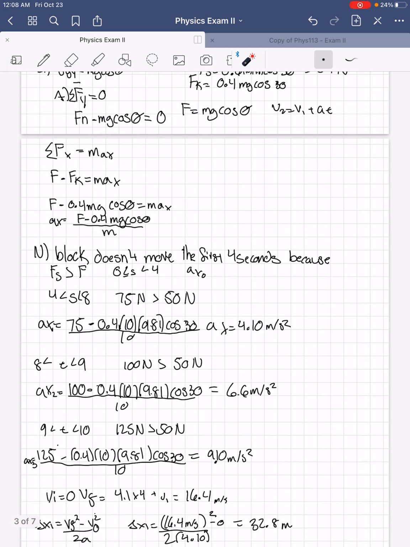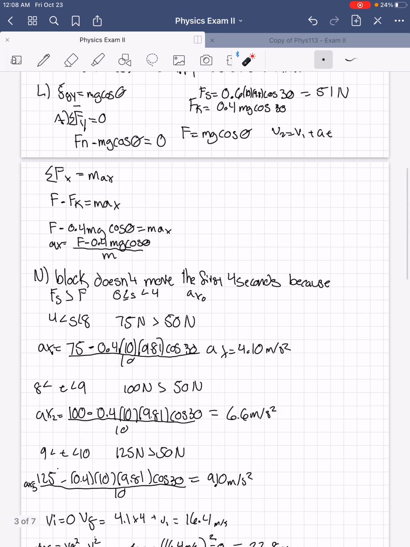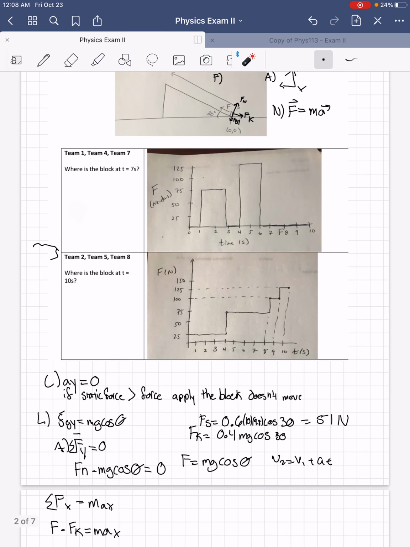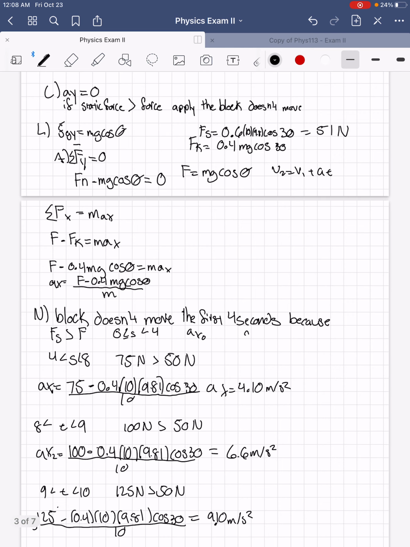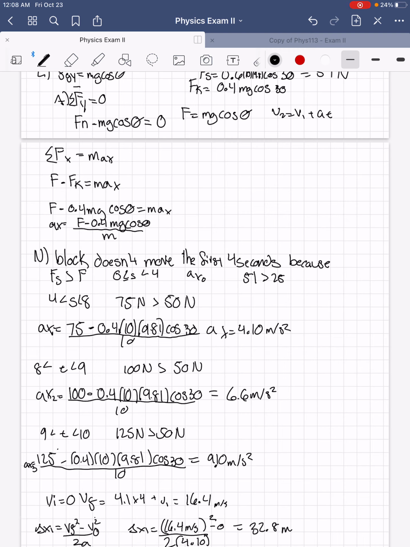So now is the end part of FanClan. The first 4 seconds the block didn't move because the force applied to it was way smaller than the static force. The static force is 51, and the force applied was less than that, so obviously that means no motion. Then from 4 to 8 seconds, the force applied was 75 newtons, which is larger than 50 newtons. So we plugged it into our acceleration formula, and we found that ax1 would equal 4.10 meters per second squared.